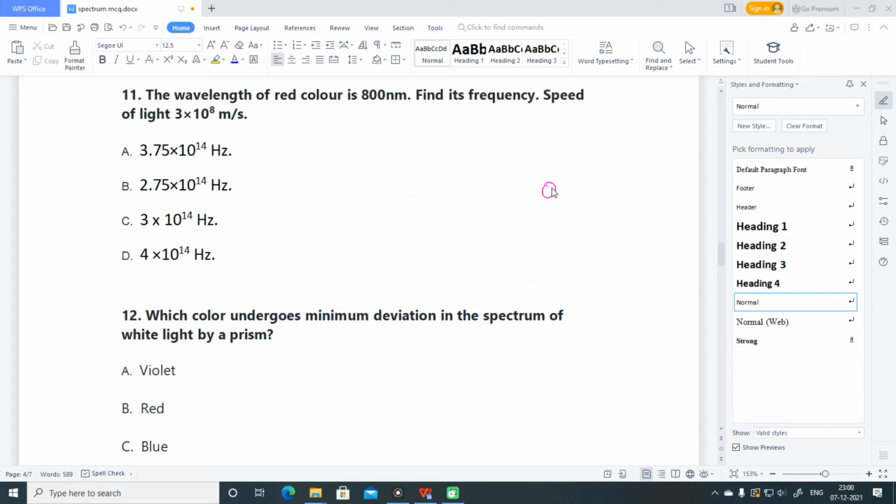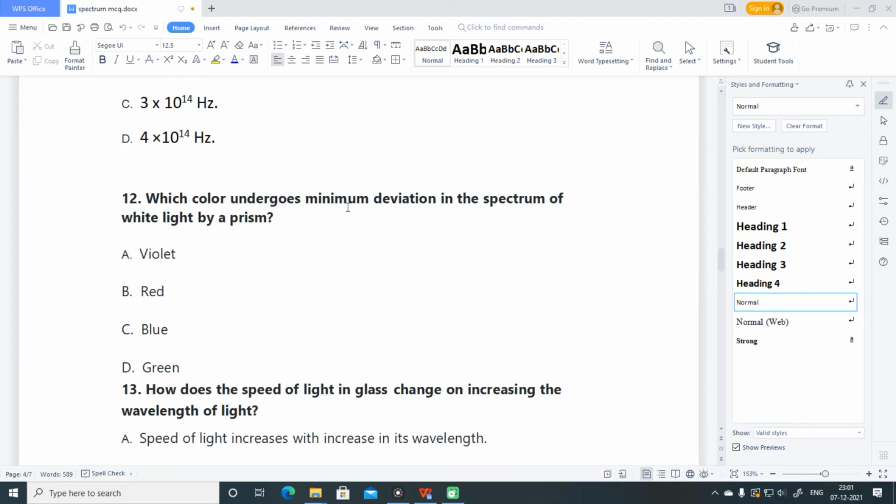So it is equivalent to 0.375 into 10 raised to power 15, or we can say that 3.75 into 10 raised to power 14. So out of these, A option is correct. 3.75 into 10 raised to power 14, and hertz are the units of frequency. Proceeding to the 12th question.